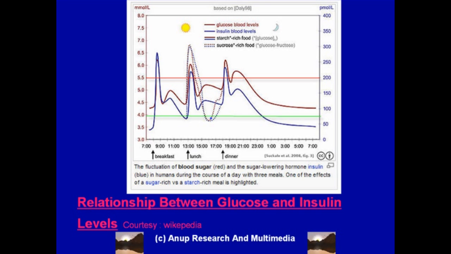This relationship between glucose and insulin maintains our blood sugar within the normal range.